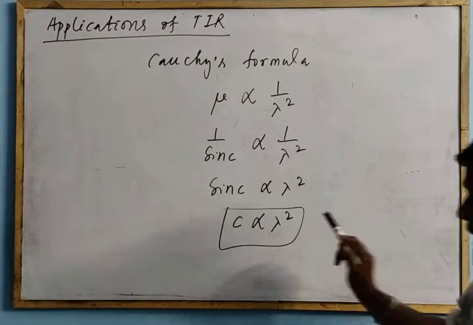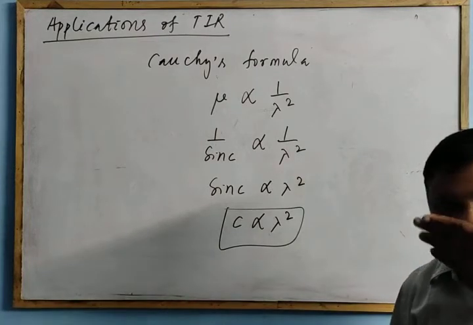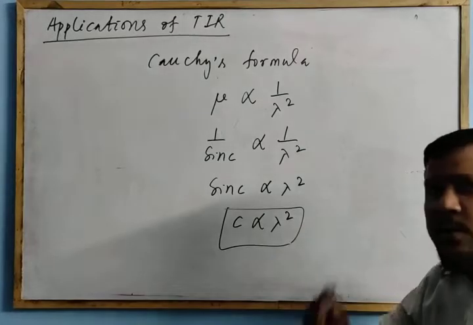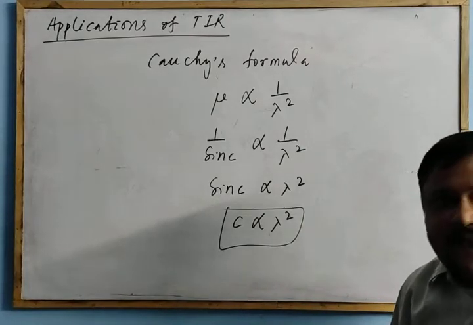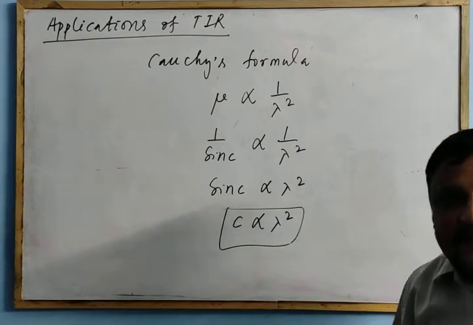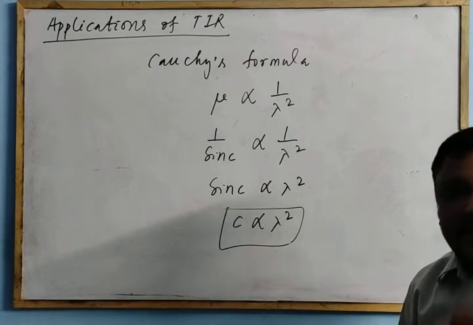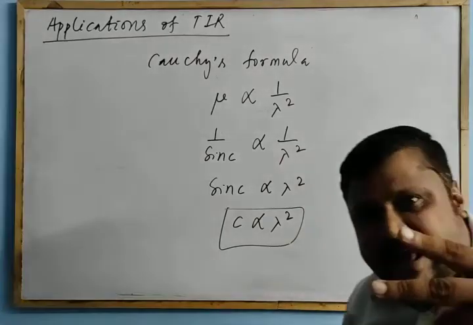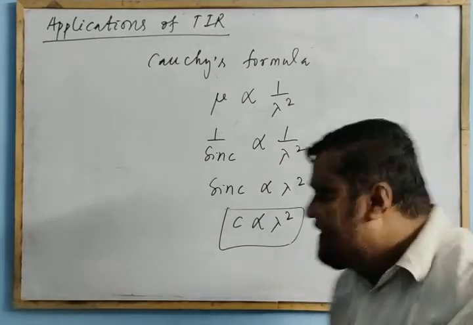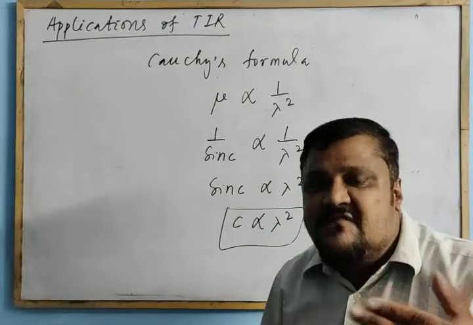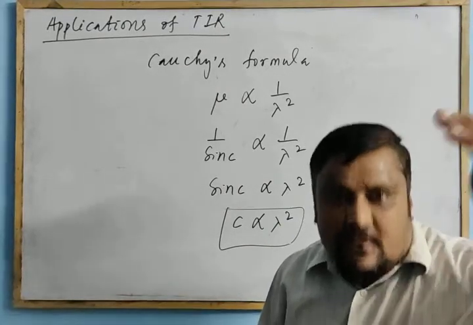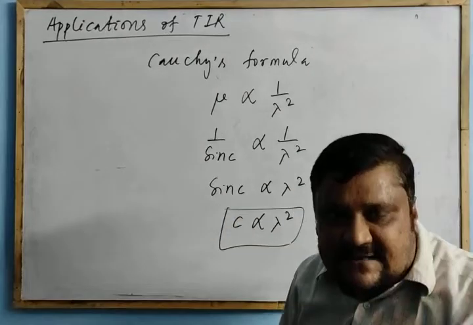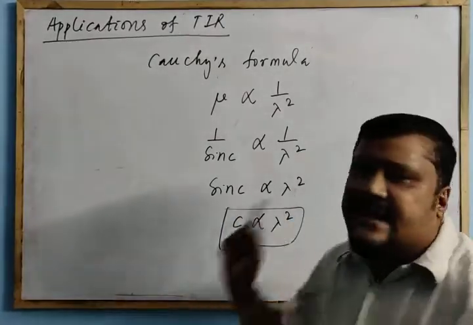So here, as you know, if we consider red light and blue light, the wavelength of red light is more. So if the red light gets TIR, the critical angle is more. But for the same pair of media, if you use blue color, or any light whose wavelength is less than red light, all the other 6 colors whose wavelengths are less than red light, their critical angle is smaller.